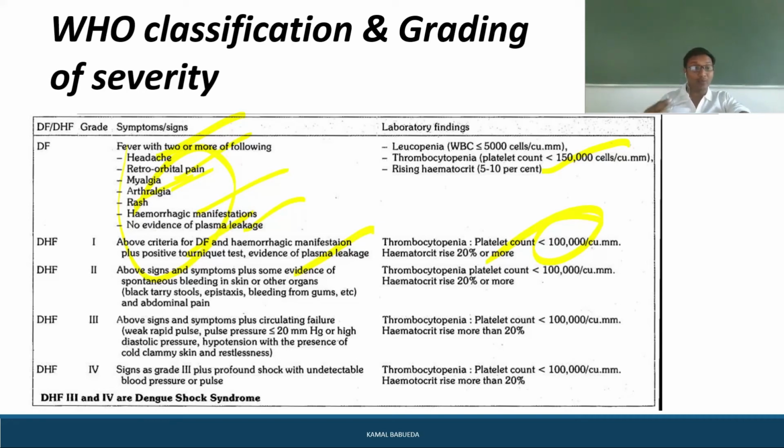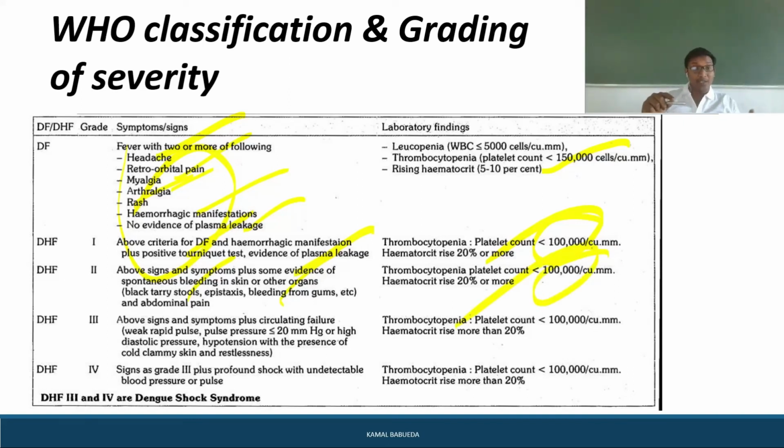In type 2, meaning severity 2, all the above signs will be present, and you can observe spontaneous bleeding from the skin and even organs. You can observe black stools, epistaxis, meaning bleeding from the nose, bleeding gums, and so on. So here also the thrombocytopenia will be less than 1 lakh and the hematocrit is more than 20%.